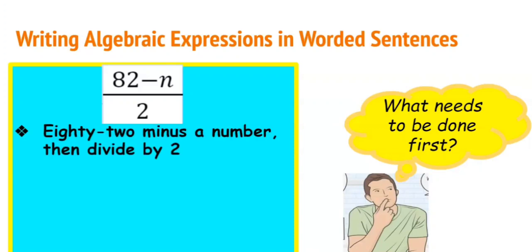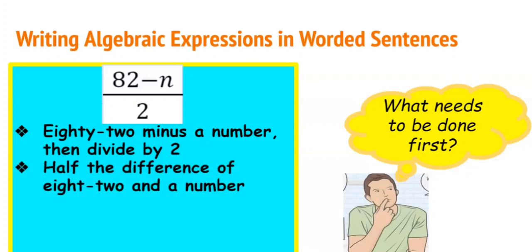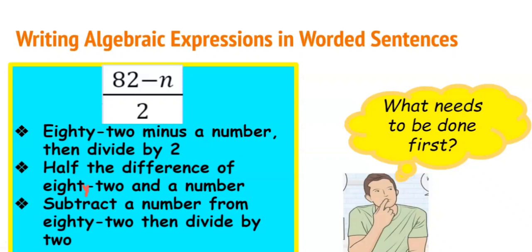Or 82 minus a number, then divide by 2, sorry. But our number would be n. Or it could be half the difference of 82 and a number. And we can also say subtract a number from 82, then divide by 2.